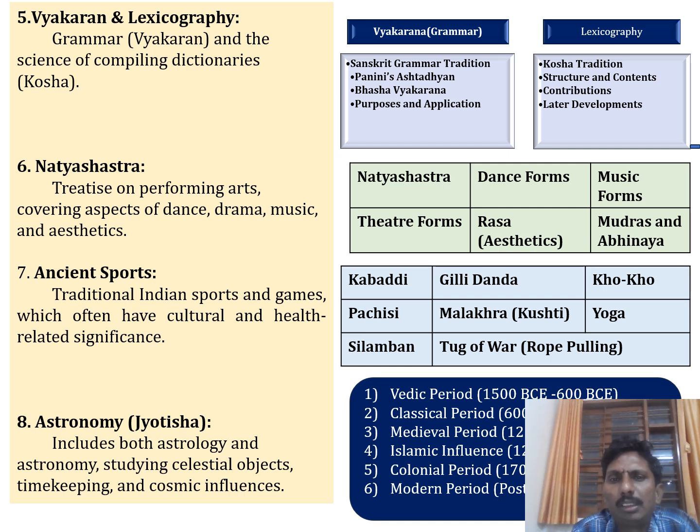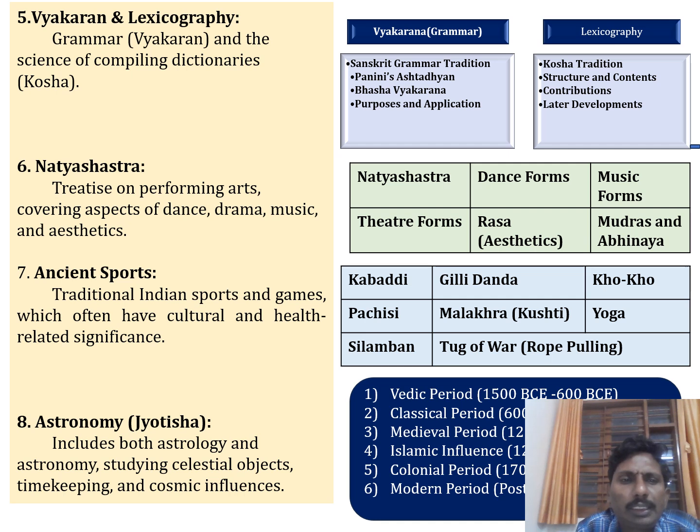Bhasha Vyakarana is also there, and purpose and application are very important to this grammar. And lexicography, the Kosha tradition: structure and contents, contributions, and later development. We want to discuss both points, where we study Vyakarana as well as Kosha, meaning dictionaries. According to this, we want to explain all these points.